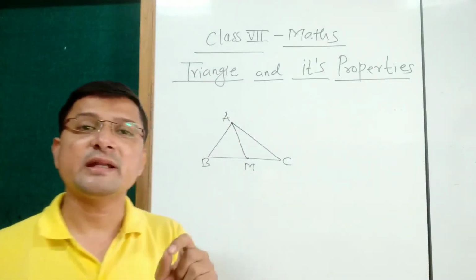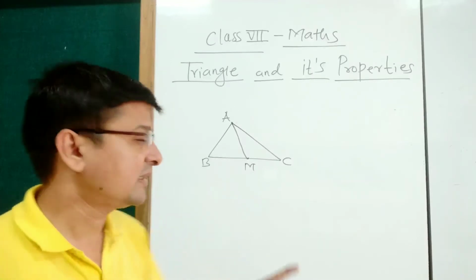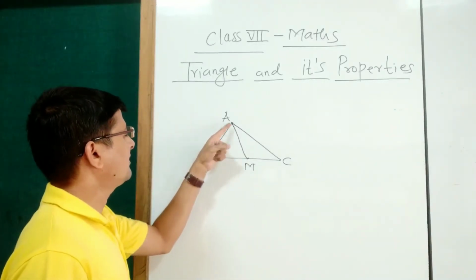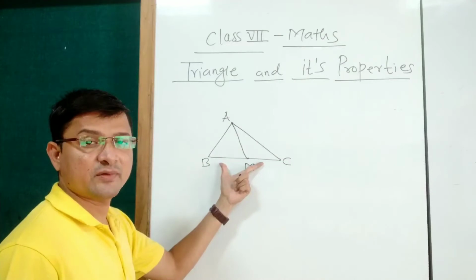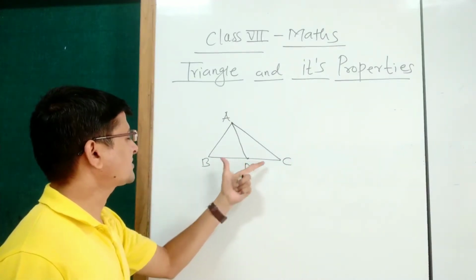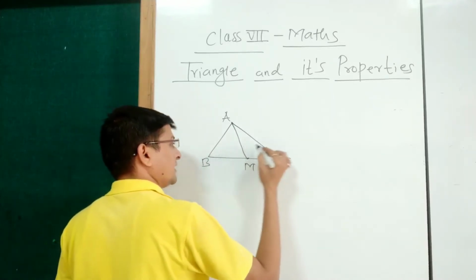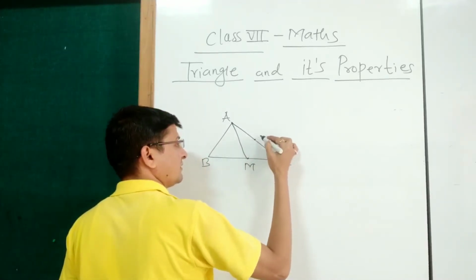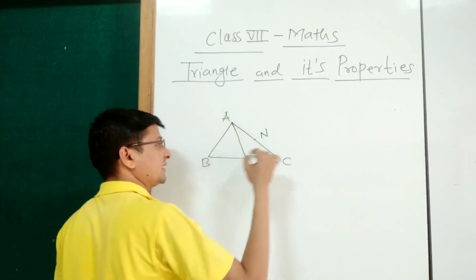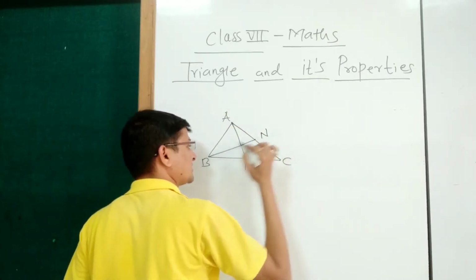Okay. Every triangle has three medians like this. Here A and its opposite side BC. So M is the midpoint of side BC and this distance is called as median. Now again, if suppose here N is the midpoint of the side AC, then this distance is called as median.